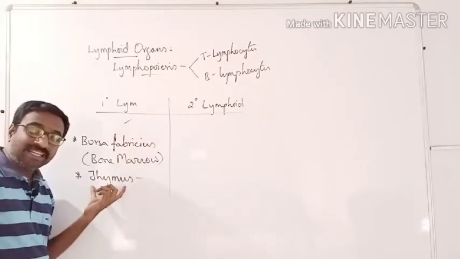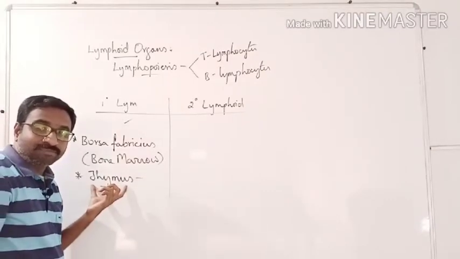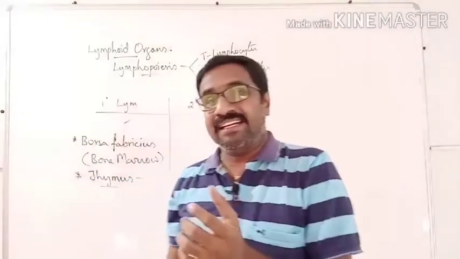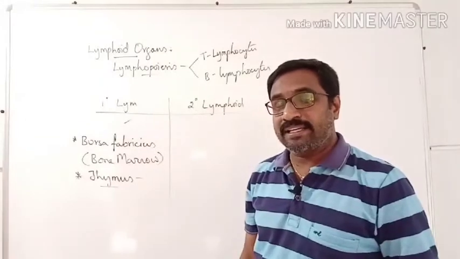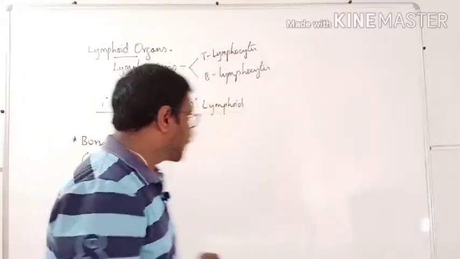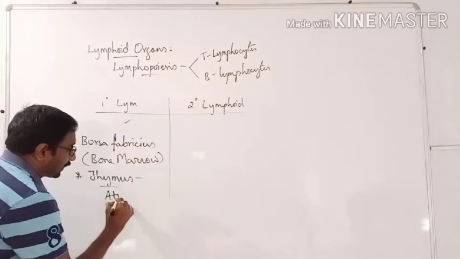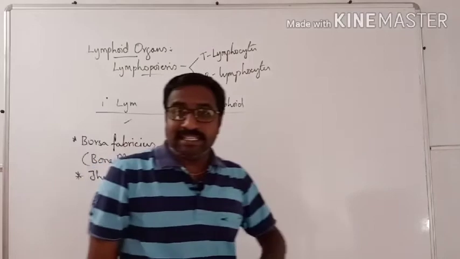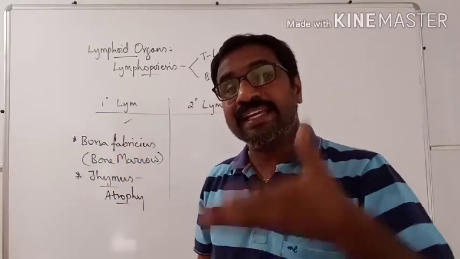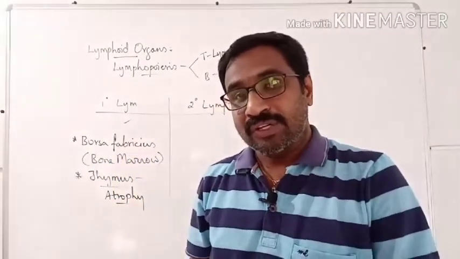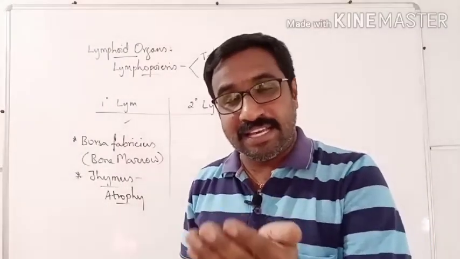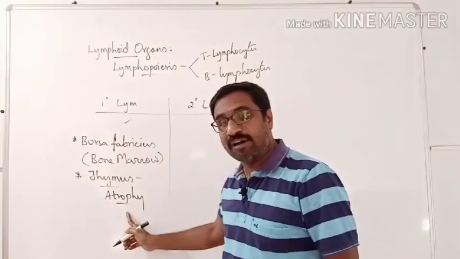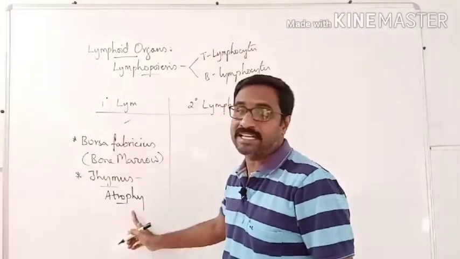Not only that, what is special about this thymus? It is a large gland which is seen in the heart region of our body, and it shows a peculiar feature called atrophy. What is this atrophy? It is the decrease in size with the increase in age. So as the age is increasing, the size of the gland gradually decreases. That is called atrophy. That is the major important point.